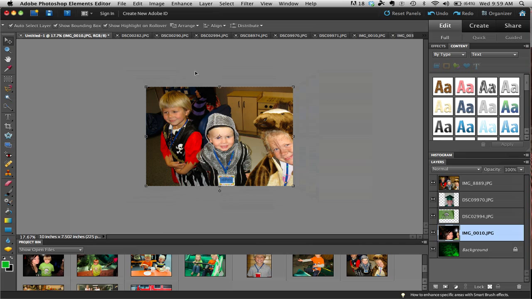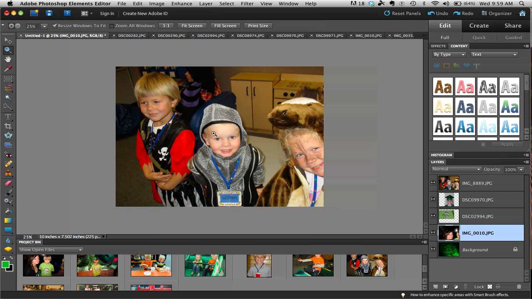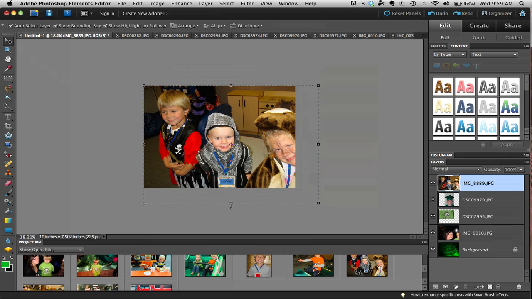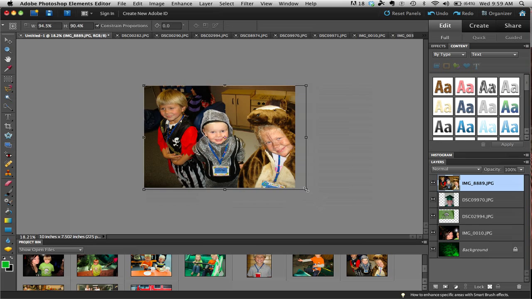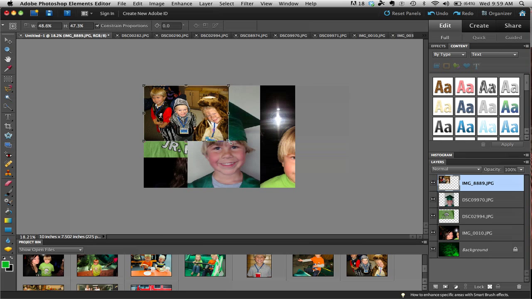There is a zoom tool over here too that you can click on and mouse click and zoom in, zoom out that way too. So you just got to pick which way you like. So looks like this first one is too big, so I'm zoomed out so I can see the bounding box. And if I go from a corner, I should be able to stretch that, put that in the right slot and everything.